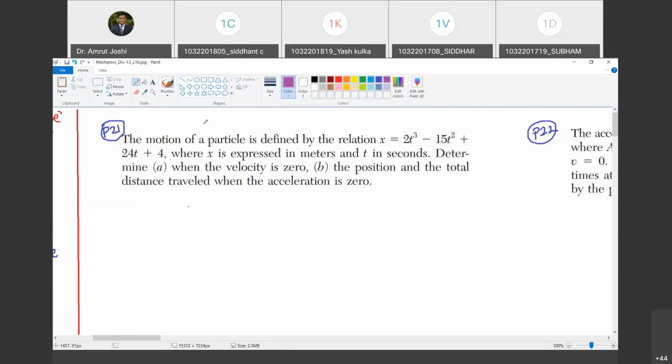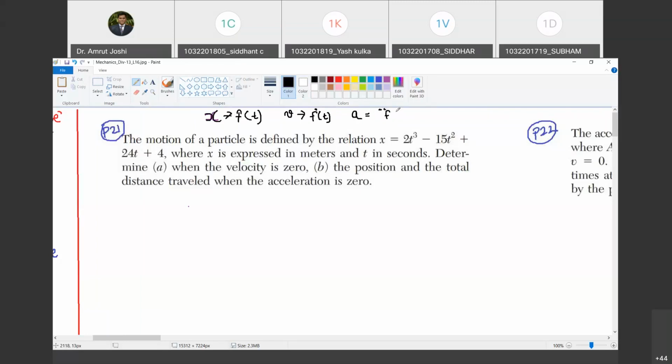So here in this problem, this is the first class of problem where displacement or position is given as a function of time. Do you agree with me? Yes, sir. Since the position is given, I can express velocity as a function of time. It is f dot of t. Do you agree with me? Yes, sir. And I can express acceleration also as a function of time. It is f double dot of t.